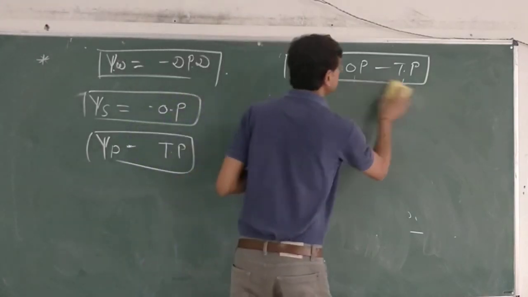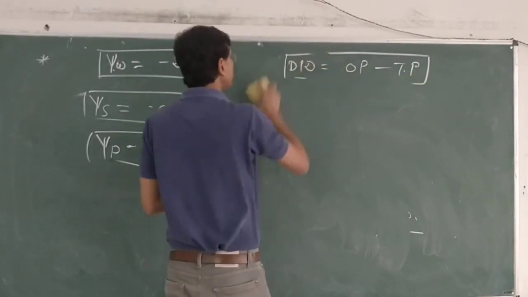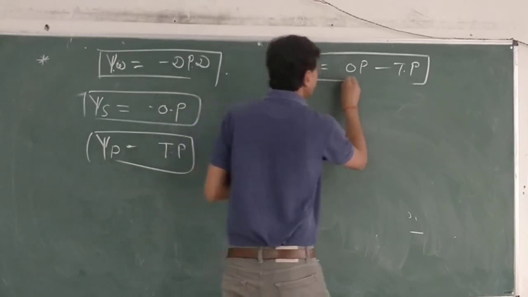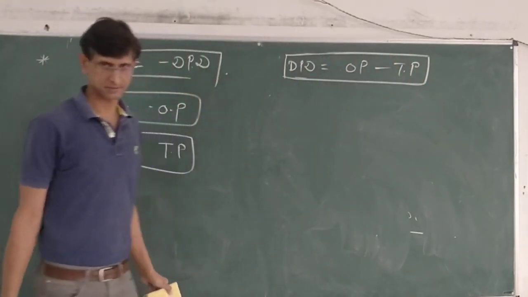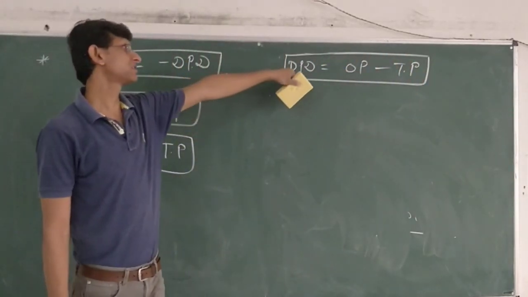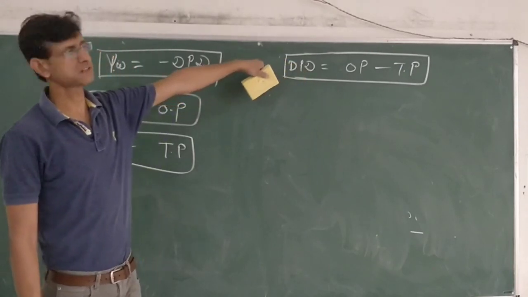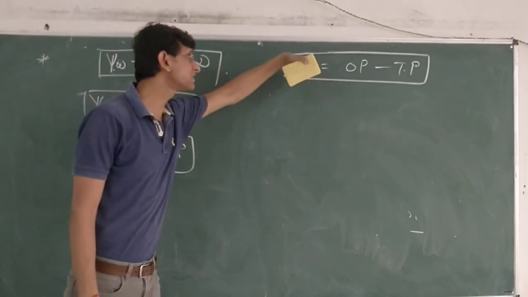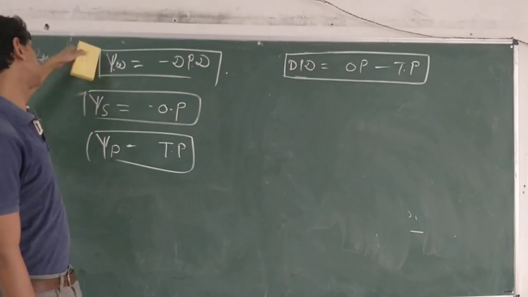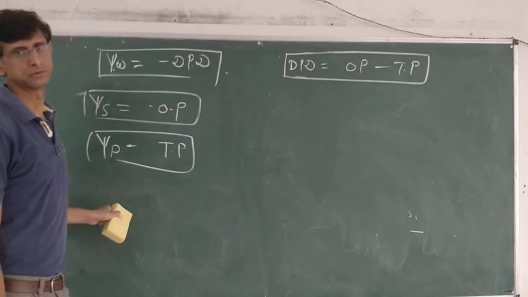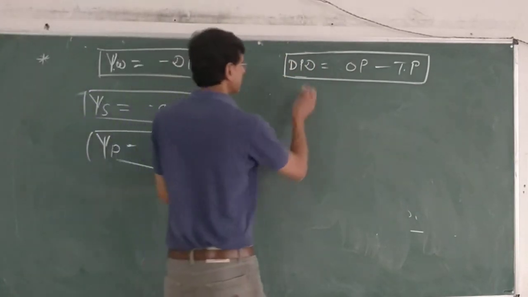So this derivation comes from nowhere but from a practical experience. There is no mathematical derivation of this equation, we can derive it practically. But with the help of this equation, we can correlate these potentials also. Like what? Like this. DPD is